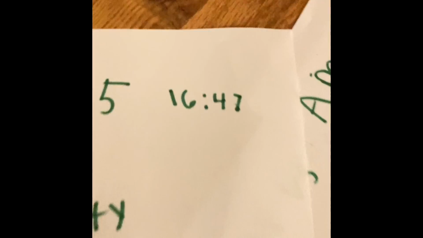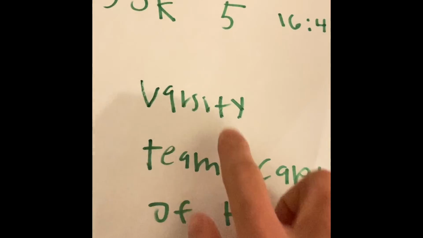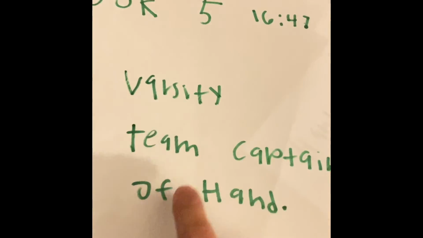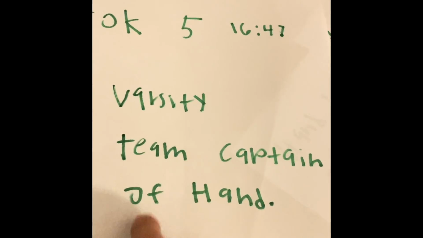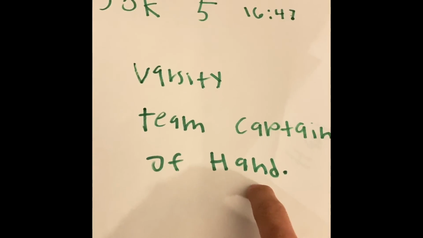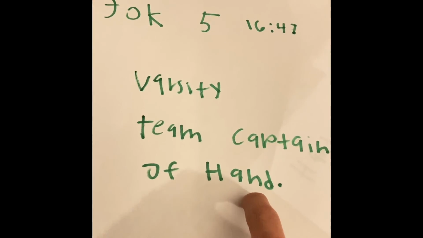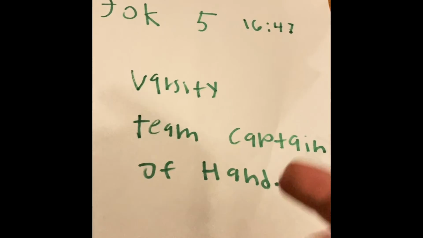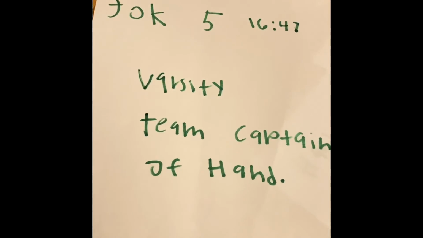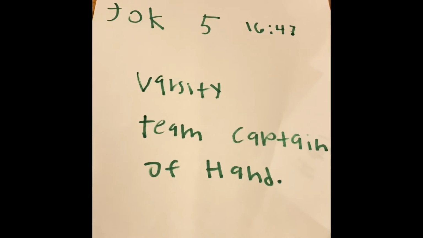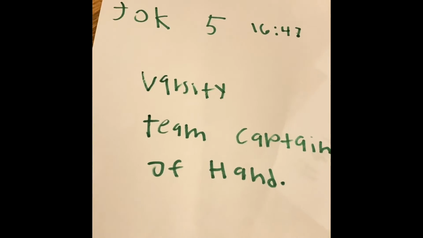What happens if you try to have JOK in the average? Because he ran a 16:47 and he's a varsity runner. But watch out, he's the team captain of Han. So what is the average now? Use the information earlier in the video when we add up all the numbers, and type in the comments below what the new team average is if you use all 7 people, including JOK.